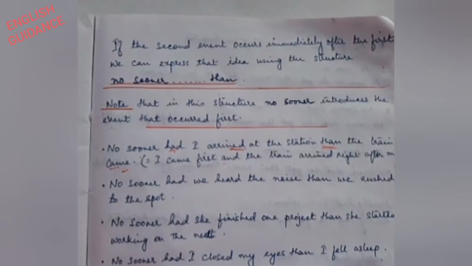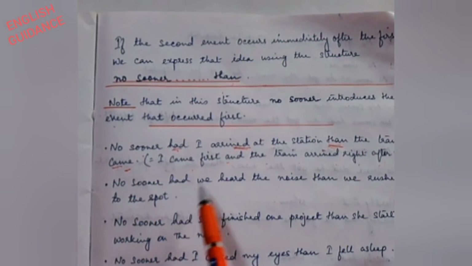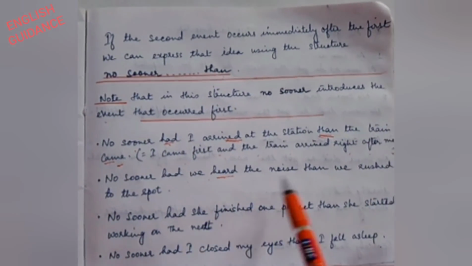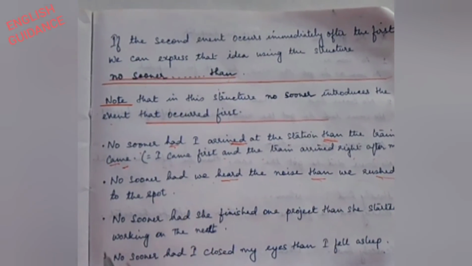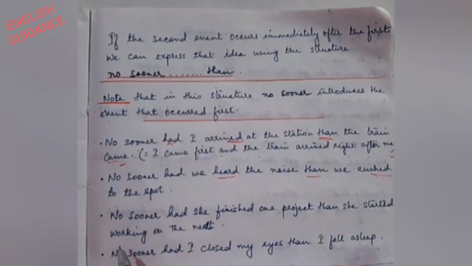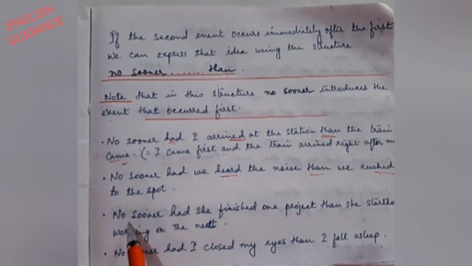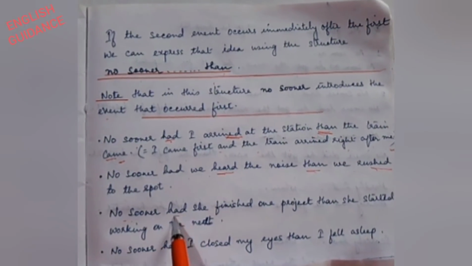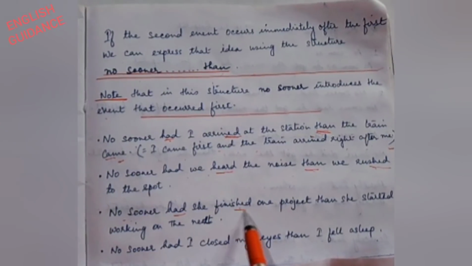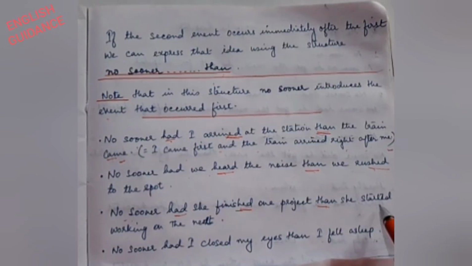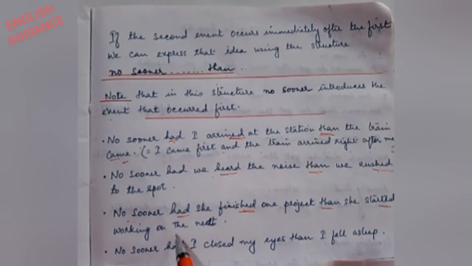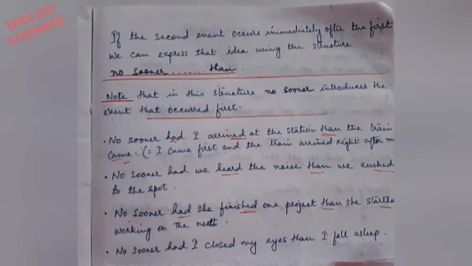Another example, no sooner had we heard the noise than we rushed to the spot. Again, no sooner had she finished one project than she started working on the next.